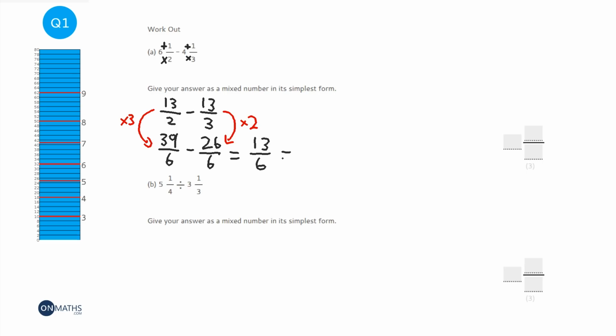So we ask ourselves, how many 6s can I take away from 13? Well, I can take away 2 whole ones. How many remainders do I have left? Well, 6 times 2 is 12, so it's going to be 1 remainder, and the bottom of the fraction stays the same. So it's going to be 2 and 1/6.